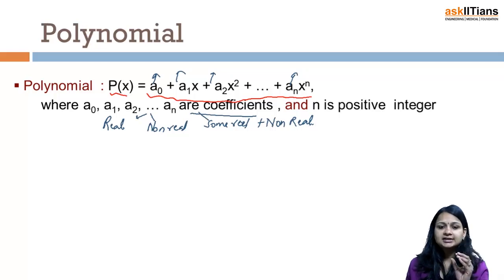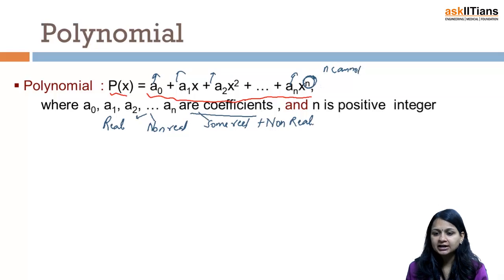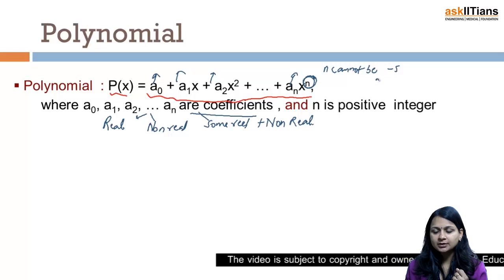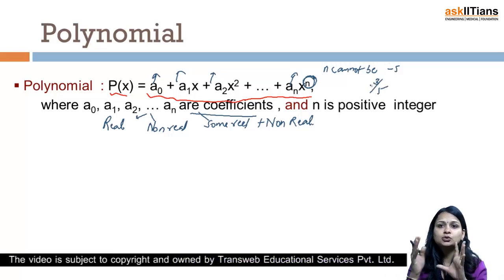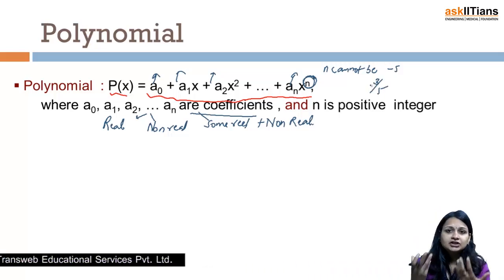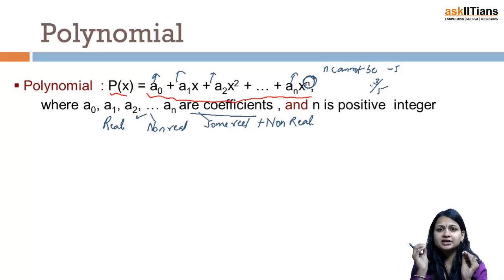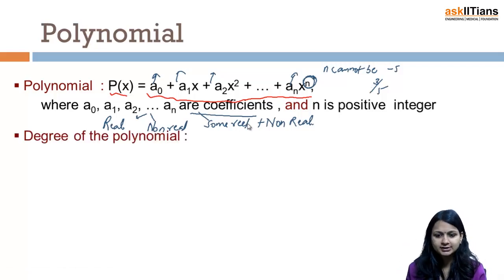Now the second thing is x is a variable, and you can also see that the power on it is n. x raised to power 1, x raised to the power 2, over here x cube. So n always has to be a positive integer. I cannot say n can be negative. Suppose, can I say n can be minus 5? No, it is not possible. I cannot have it say 3 by 5. It has to be an integer. If it is not, I will say it is not a polynomial. So this is the very basic thing, but you have to be very clear about this.